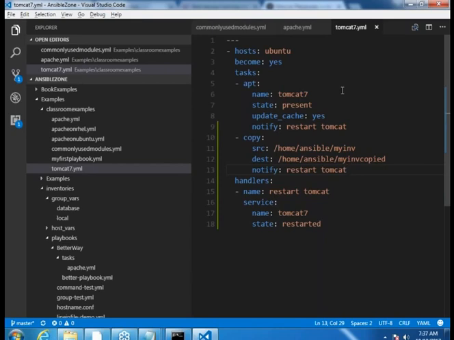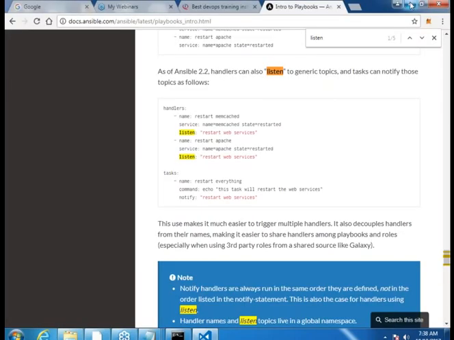For example, the Tomcat package name as of today is Tomcat 7, but with Tomcat 8 or 9 coming into play, the name might change to Tomcat 8. But whenever you want to handle Tomcat 8, this playbook needs to undergo a change, where you have to change this file. Changing the playbook file means testing it again. Make sense? So for that reason, we would try to identify the areas which can be dynamic, and for that we would be writing variables. And let us just have a look at variables.